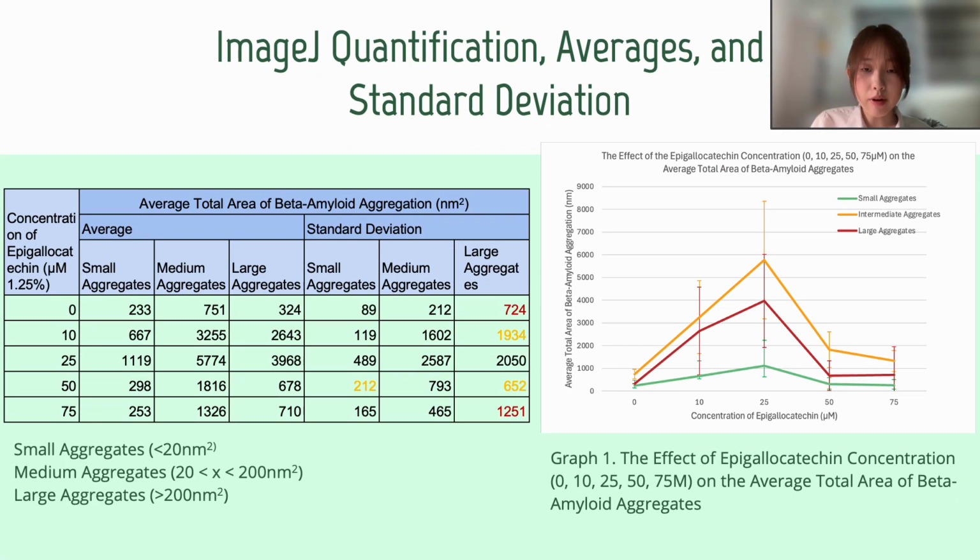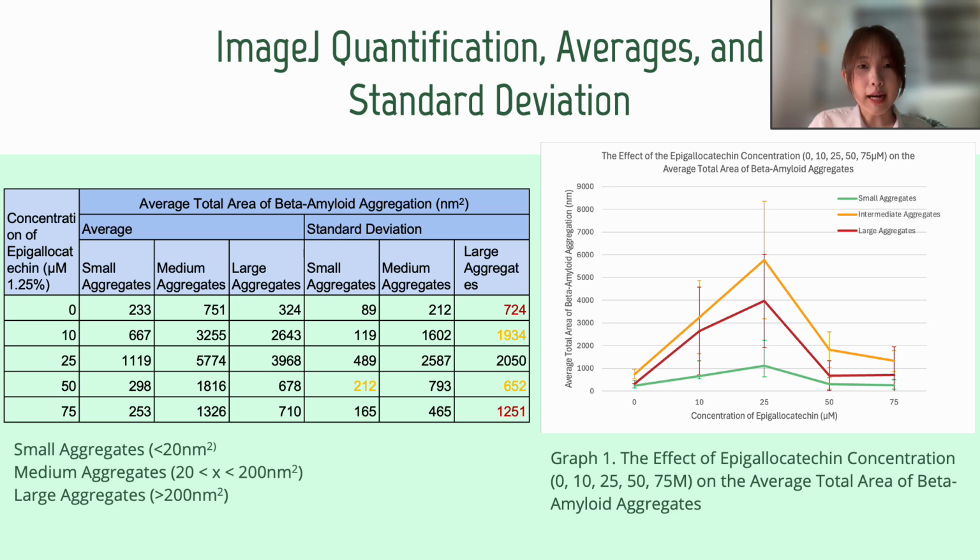EGCG has a concentration-dependent effect on beta amyloid aggregation, with the extent of this aggregation varying distinctly across different aggregate sizes. At 0 micromolars, the average aggregation is relatively low, and at 25, it peaks. Once again, it suggests that lower concentrations may unexpectedly enhance aggregation rather than inhibiting it. We see that after 50 micromolars, beta amyloid aggregation significantly decreases, and at 75, this actually plateaus, where we note a small increase in the aggregation of large aggregates, while the medium aggregates decreased slightly. This suggests that perhaps the optimal concentration is indeed 50 micromolars, preventing further beta amyloid aggregation.